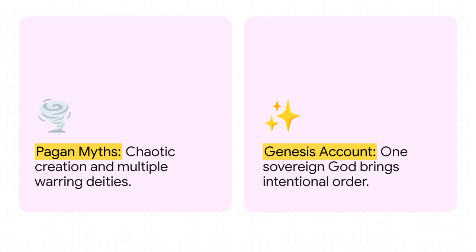While neighboring empires believed creation was just born out of chaos and actually worshipped multiple battling gods, the Genesis account flips the script entirely. It presents creation as being born of divine intentionality by one single sovereign God who brings perfect order. It deliberately demotes the sun, moon, and stars, things those other cultures worshipped as literal gods, to mere created objects. Basically, they're just cosmic clocks serving God's purposes for days and seasons.